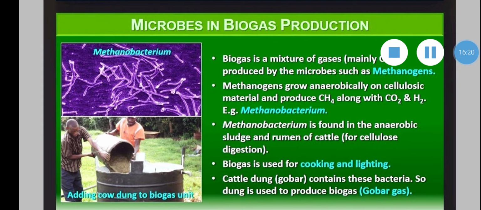Methanobacterium is found in the anaerobic sludge and rumen of cattle for cellulose digestion. Biogas is used for cooking and lighting. Cattle dung or gobar contains these bacteria, so dung is used to produce biogas or gobar gas.